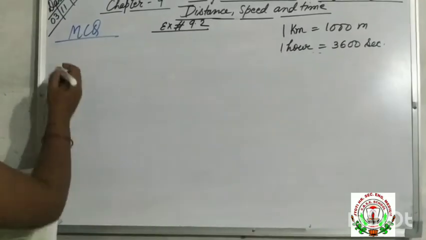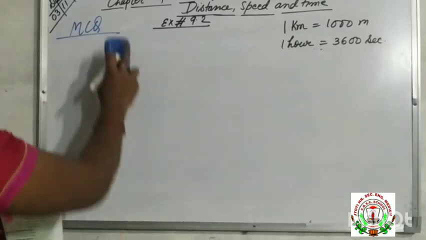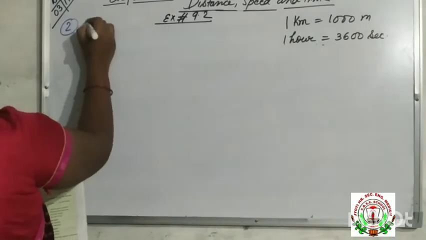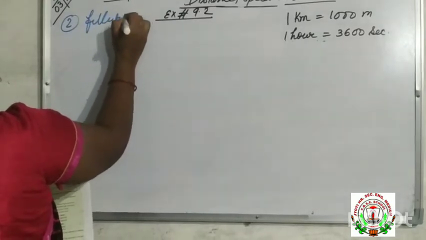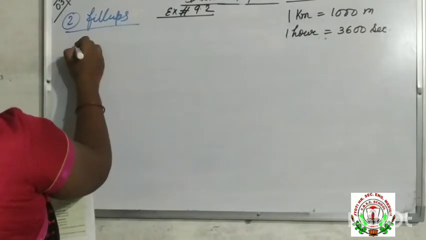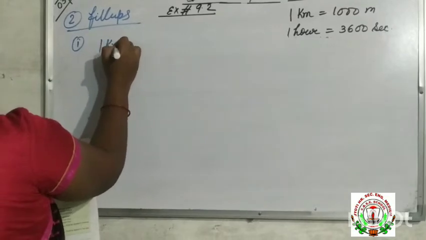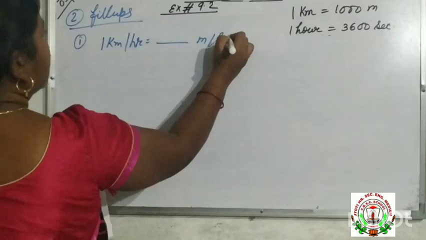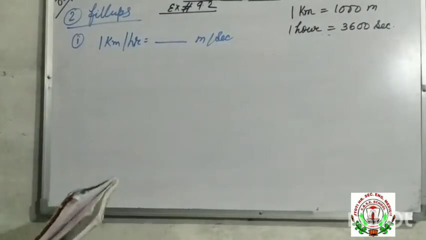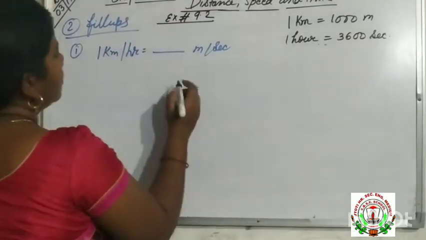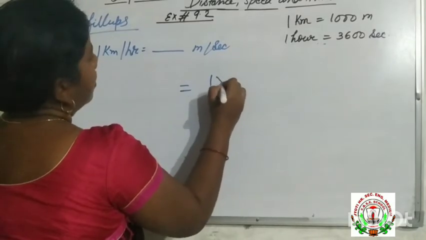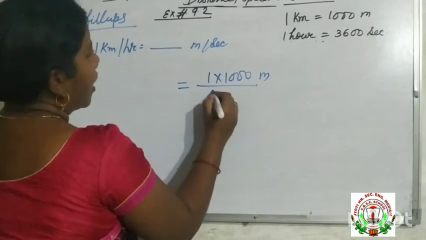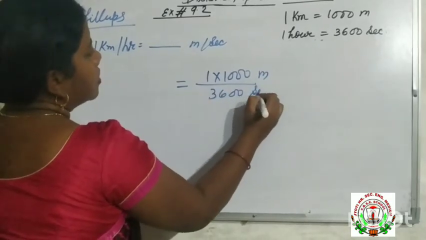Now next you will see, that is fill-ups. Number 2 is fill-ups. 1 kilometer per hour is equal to dash meter per second. Now in short I will tell you, 1 kilometer into 1000 it becomes meter, and 1 hour, that means 3600 second.